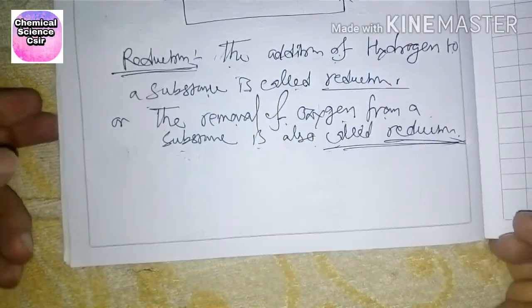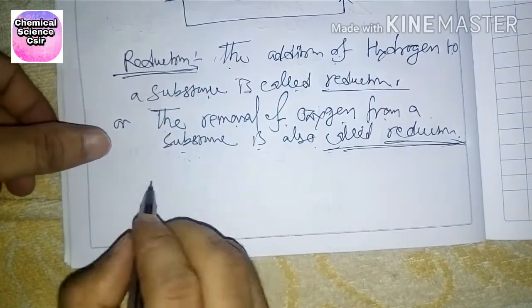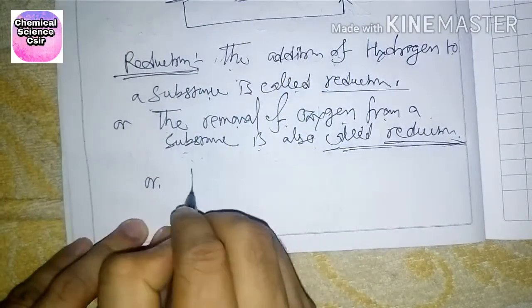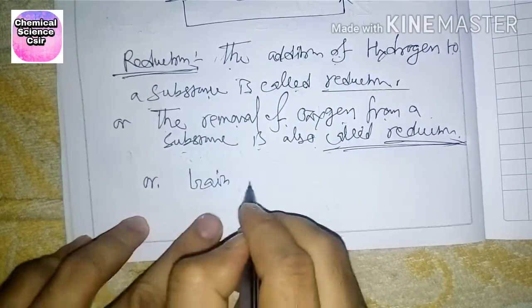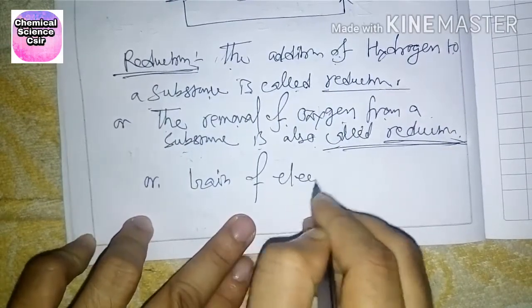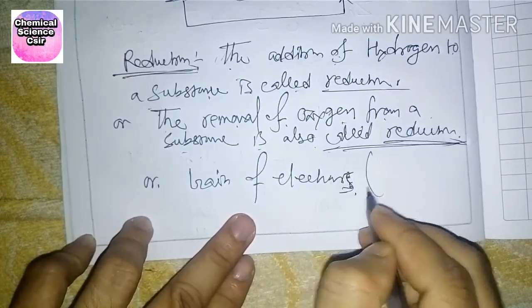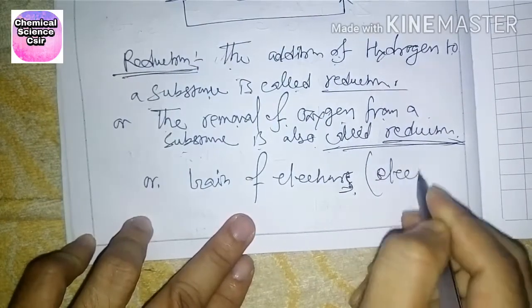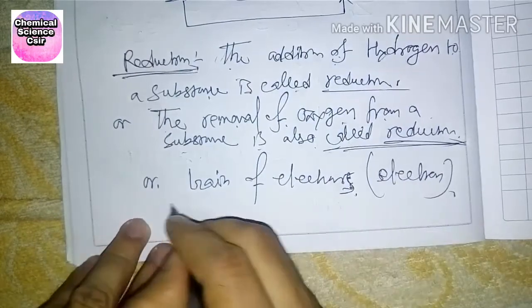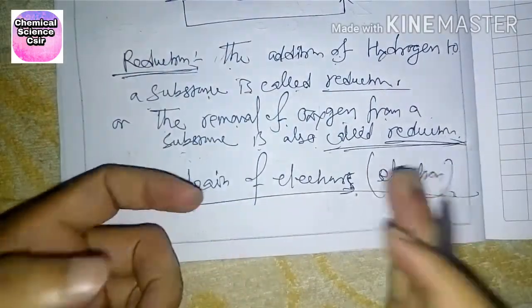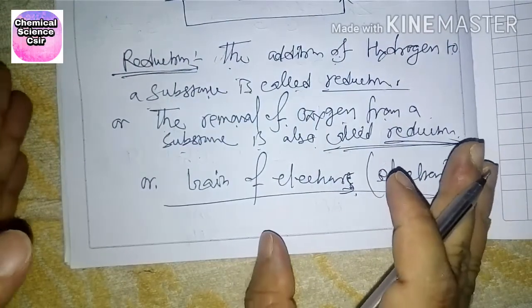Or according to the electronic concept, the gain of electron or electrons is called reduction.